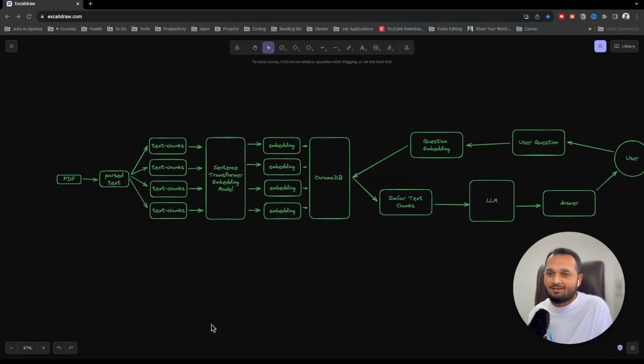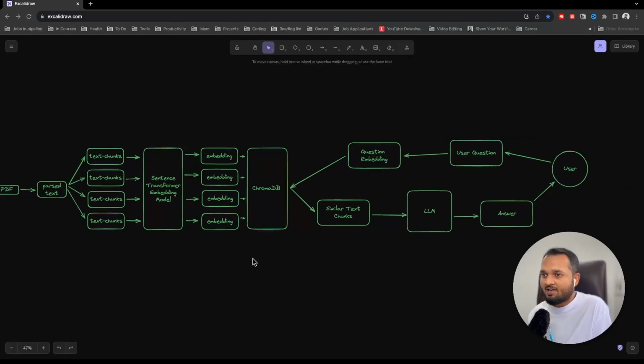So, let's begin. Let's discuss the flow of the chatbot. First we have a PDF. We'll extract the text out of the PDF by using PyPDF library. Then we'll convert this text into smaller chunks because there is a limit on the context length of the LLM. Then we'll convert all these chunks into embeddings by using an open source sentence transformer embedding model. Earlier we used an OpenAI model which cost us money, but this is an open source model, so it is completely free. Next, we'll store all the embeddings into a Chroma database.